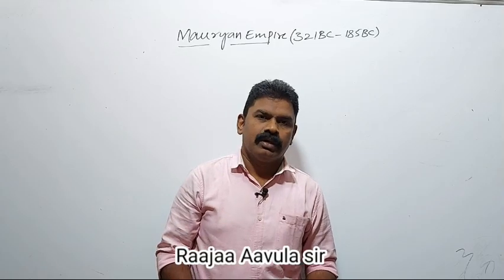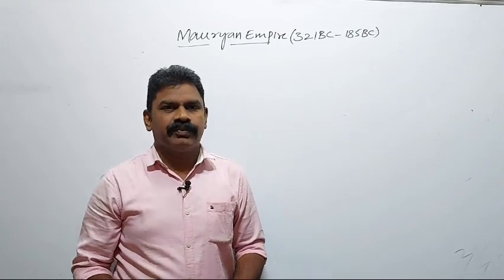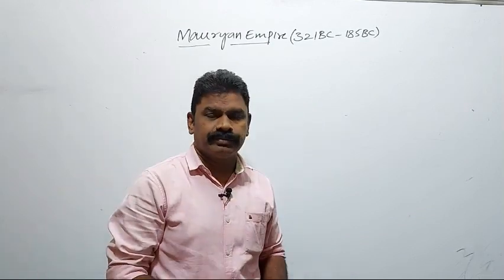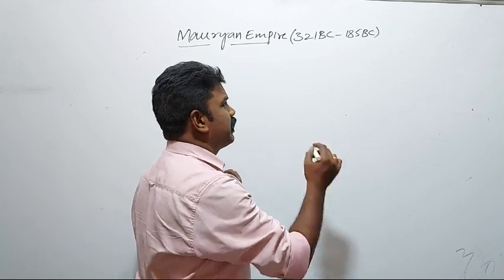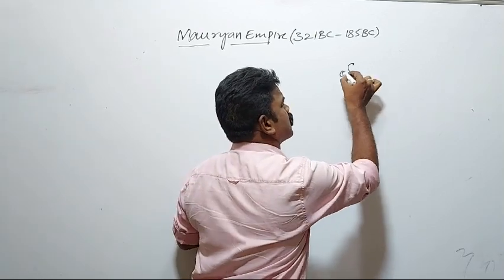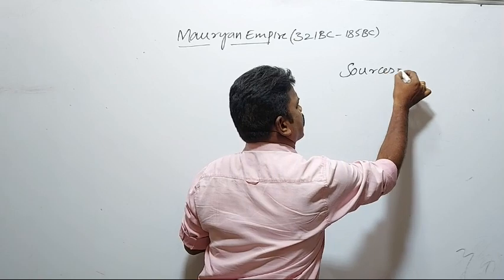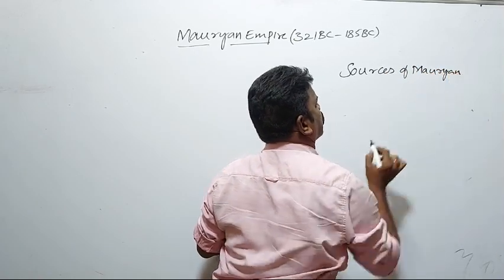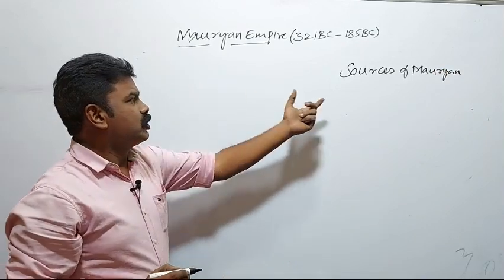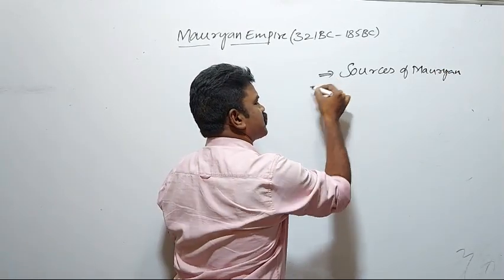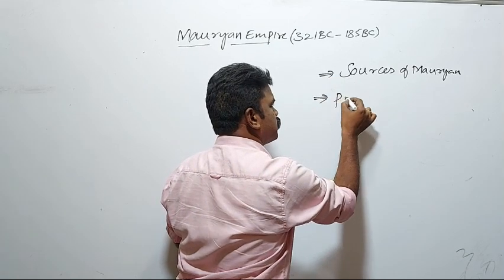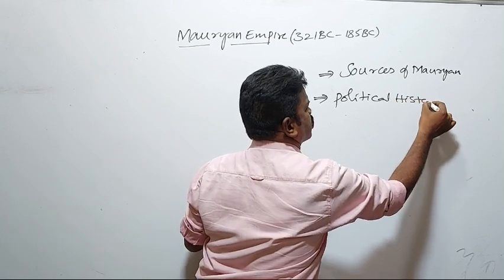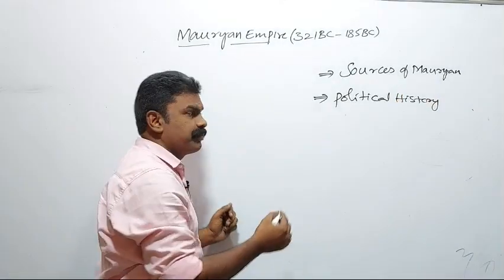Friends, in this part of Indian history, we are going to discuss the Mauryan Empire. In this Mauryan Empire, what we have to understand are the sources of the Mauryan dynasty. This is the first topic. Next is the political history of the Mauryans.